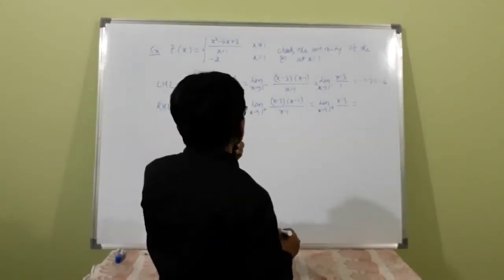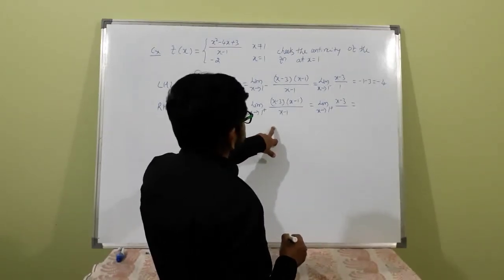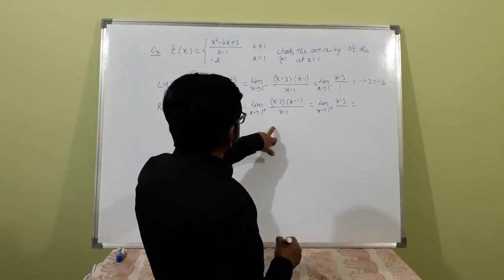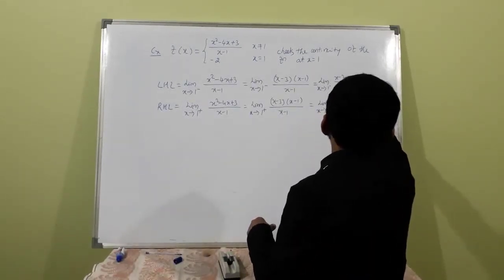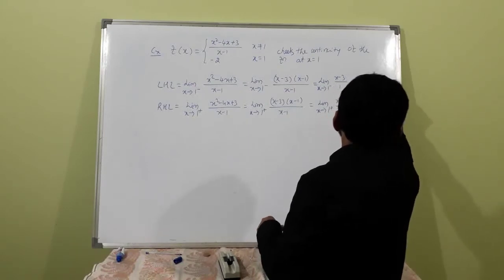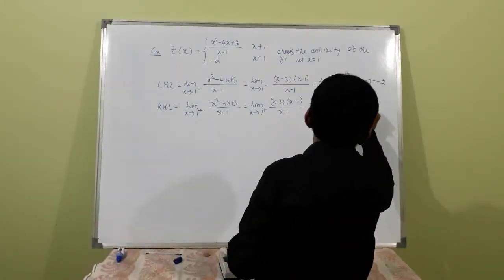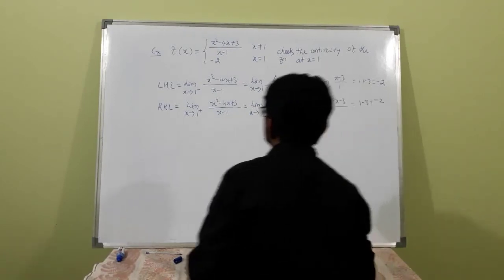What is this? So this is minus 2, sorry. When x is 1, this is not 4, that is minus 2. Here also 1 minus 3 is minus 2 again.